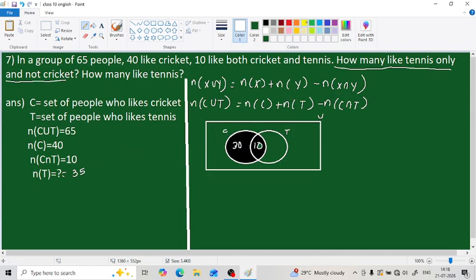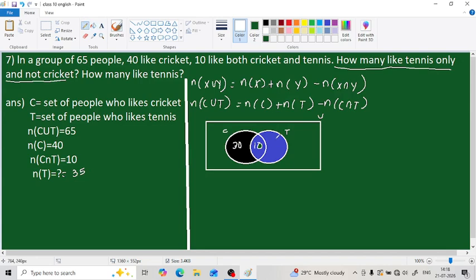Similarly, look at the other side. n(T) is 35. We found n(T) as 35, which means this full blue circle contains 35 elements in total, and among them 10 people are common.